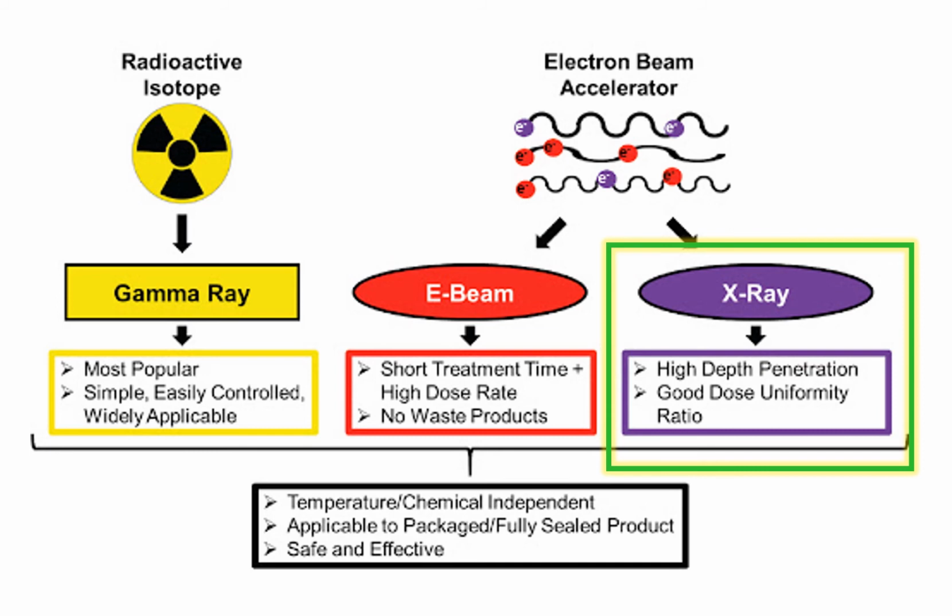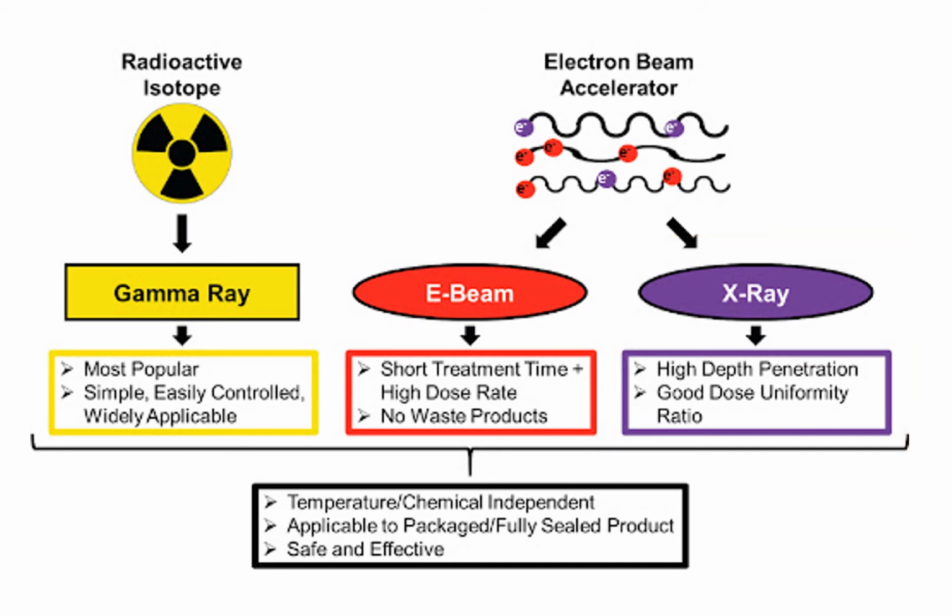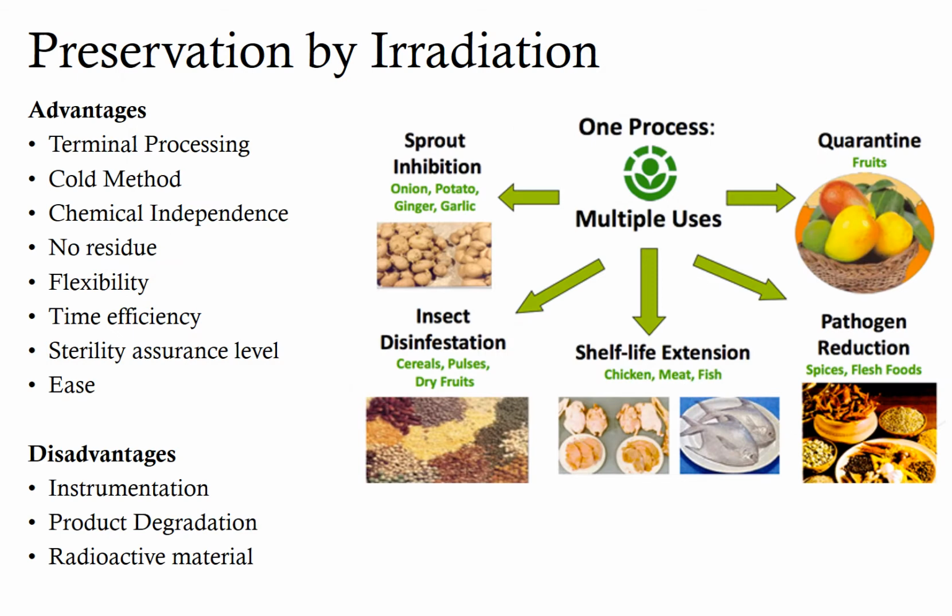There are various advantages of using radiation which we'll discuss in the next slide. The first and foremost advantage is terminal processing. Because of the penetration depth of ionizing radiation, products can be processed in their fully sealed and final packaging. This limits the risk of contamination following sterilization.